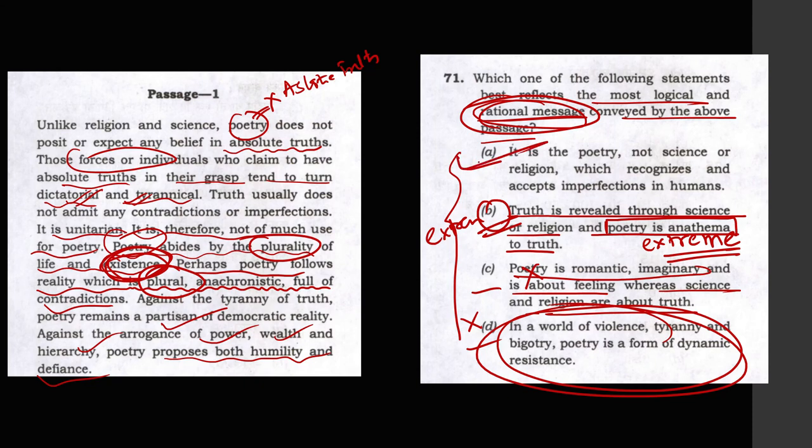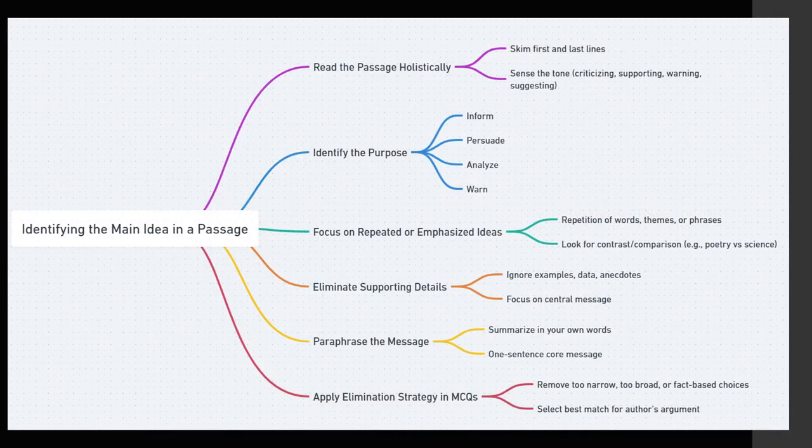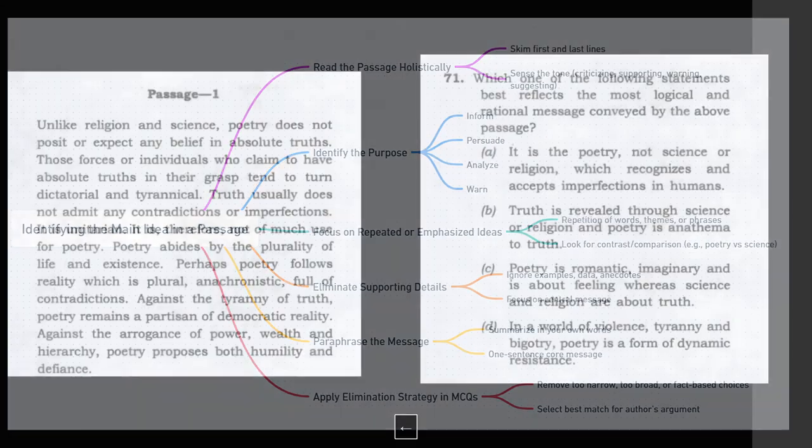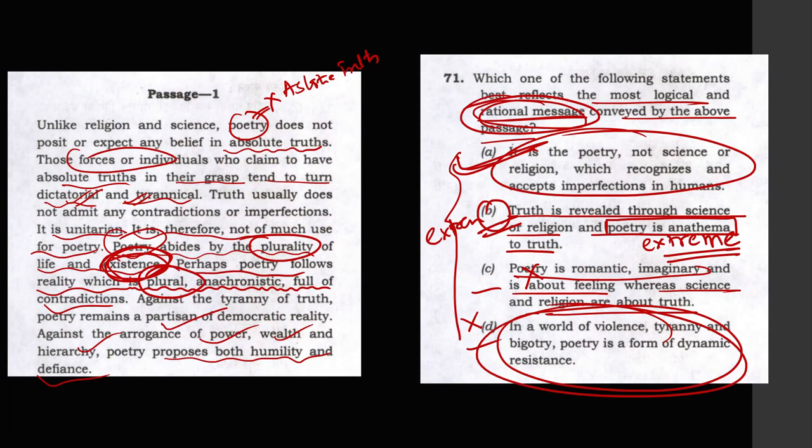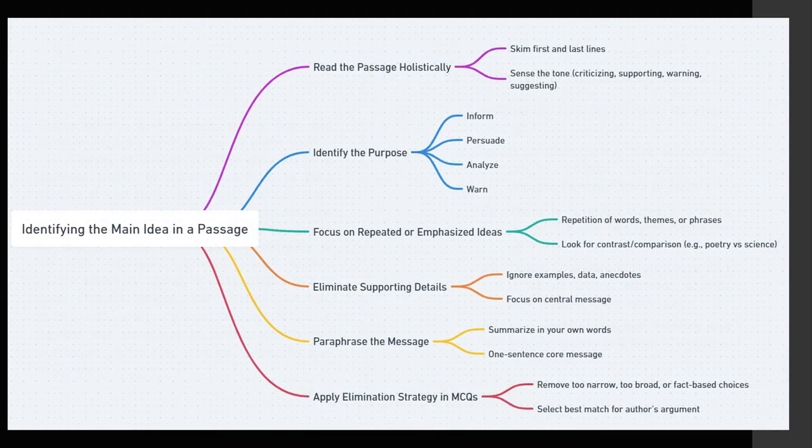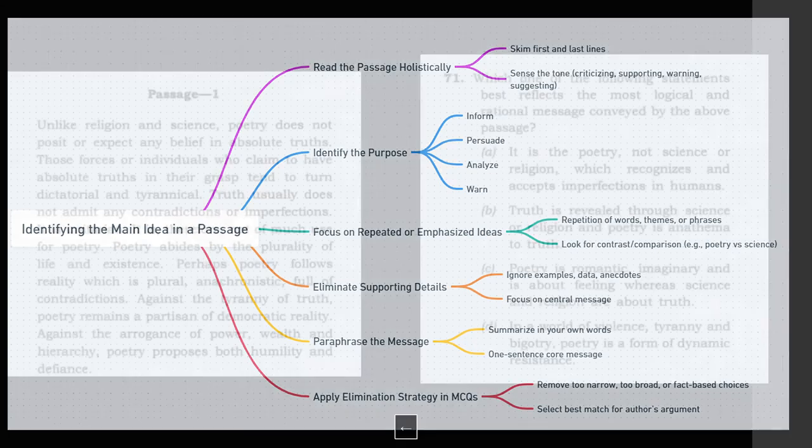So we are left with option A only, which says it is poetry, not science, which recognizes and accepts imperfections in humans. What is the process we have to apply? Generally the answer will be in the first 2-3 lines, where the idea will be there. The second thing is to try to eliminate options which are extreme. And always focus on the central idea.